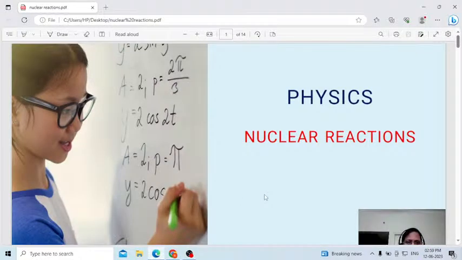Today I am going to teach one of the important topics, that is nuclear reactions. Almost all the topics in modern physics. After this one I will teach even radioactivity. These are a few important topics. Definitely they will ask in the exam.